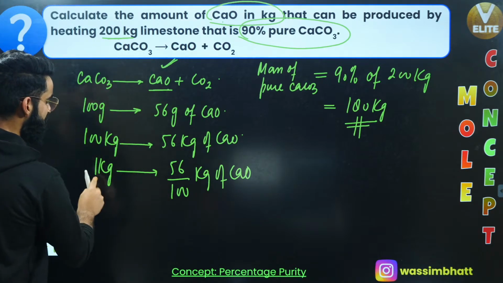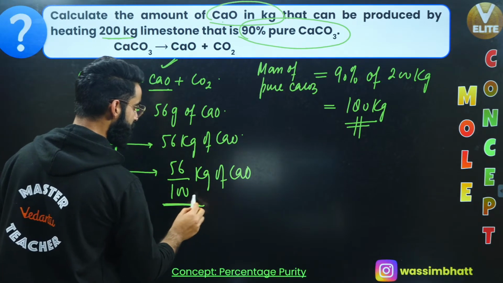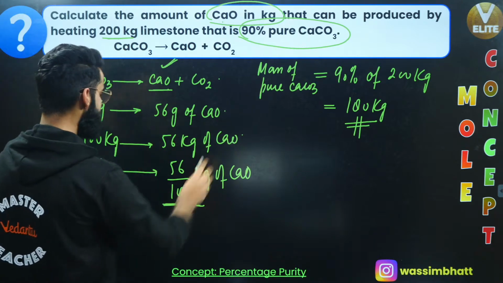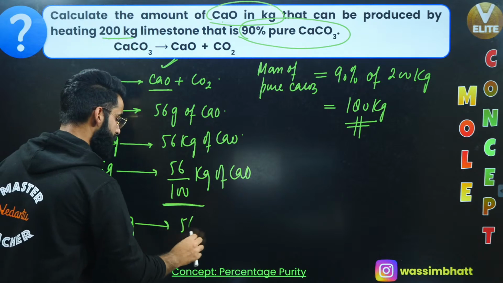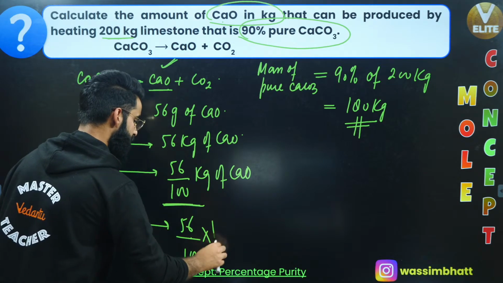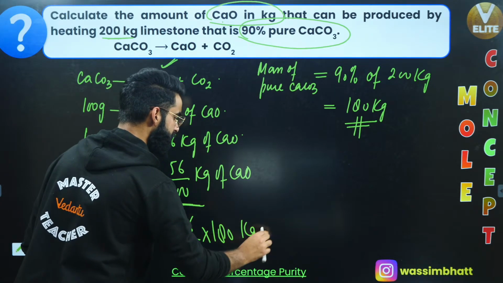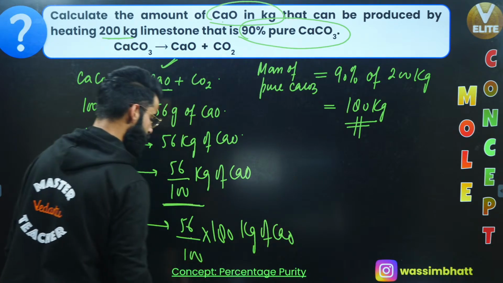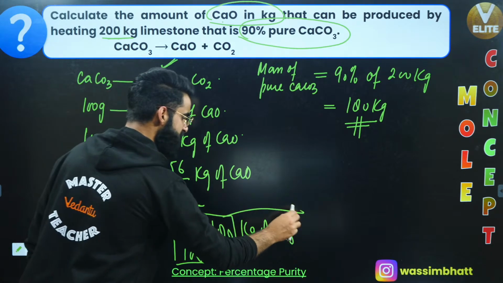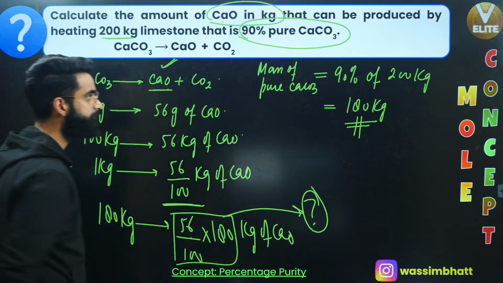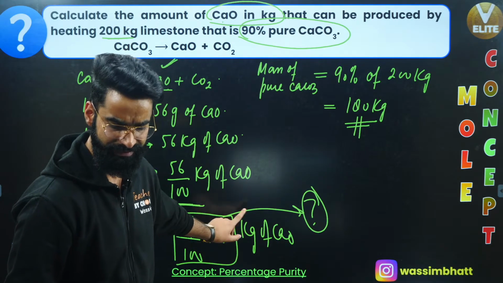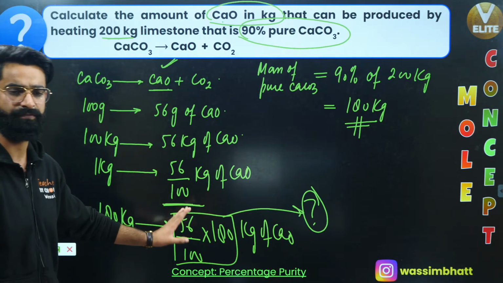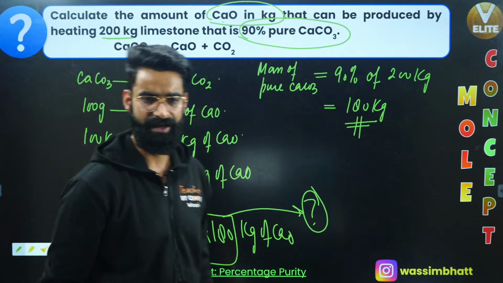1 kilogram of calcium carbonate is producing these many kilograms of calcium oxide. So can I say 180 kilograms of calcium carbonate should produce 56 divided by 100 multiplied by 180 kilograms of calcium oxide, right? So you got to know these many kilograms of calcium oxide are getting formed at the end of the reaction. As simple as that, yeah?